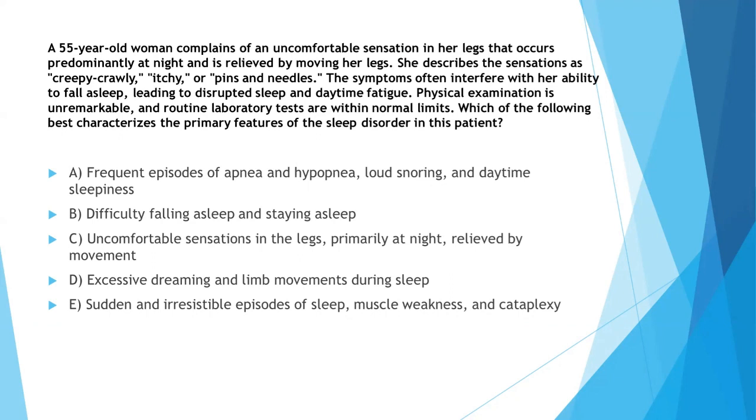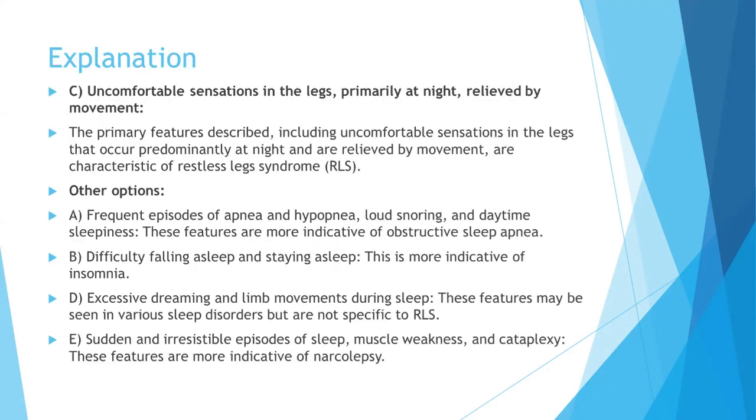Frequent episodes of apnea and hypopnea, loud snoring and daytime sleepiness, difficulty falling asleep and staying asleep, uncomfortable sensation in legs, primarily at night, relieved by movement, excessive dreaming and limb movements during sleep, sudden and irresistible episodes of sleep, muscle weakness and cataplexy. So option number C, the patient is suffering from restless leg syndrome. The primary features described, including uncomfortable sensation in the legs that occurs predominantly at night and is relieved by movement, are characteristic of restless leg syndrome.